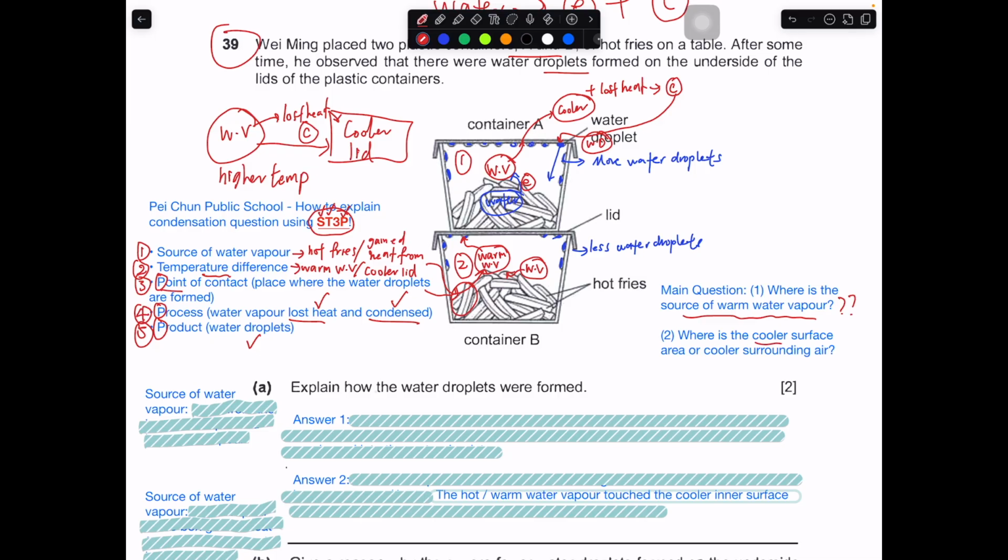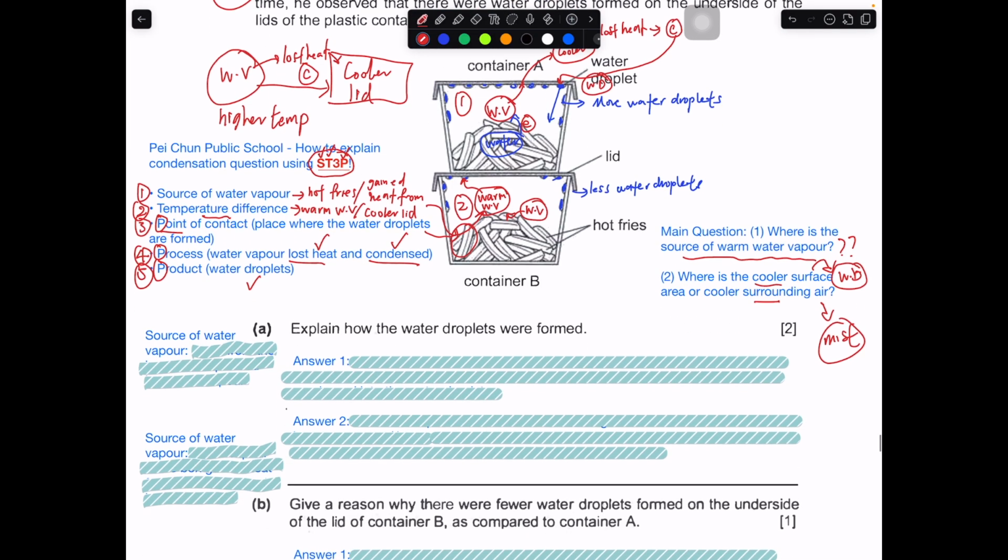And where is the cooler surface area? Sometimes it could be the cooler surrounding air. For example, if it just condenses into a mist, then it will be the cooler surrounding air. But if there are water droplets forming on a particular surface, then it will be a cooler surface area. So these are the two guidelines you can use to determine whether it is a cooler surrounding air or a cooler surface area. Over here, there can be two answers for this.